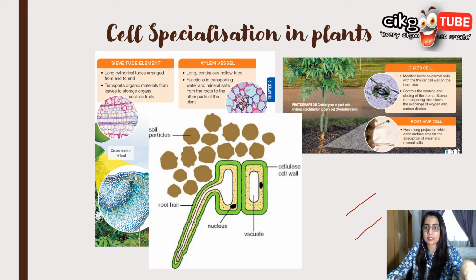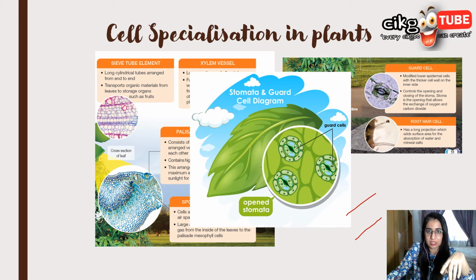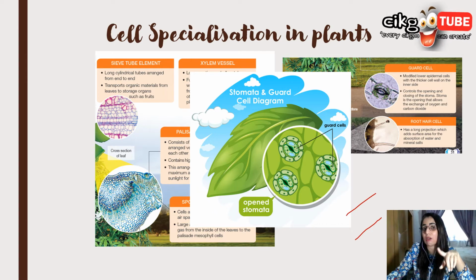Next is guard cells. They are formed from differentiation of epidermal cells on the leaf. They have a thin inner cell wall and a thick outer cell wall.